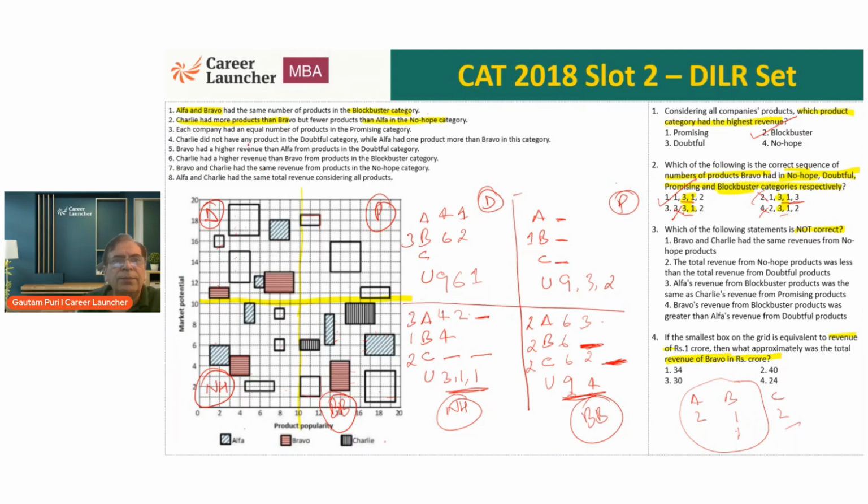Okay. Now, each company had an equal number of products in the promising category. So in the promising category, each company had an equal number of products. That means it has to be 1 each.